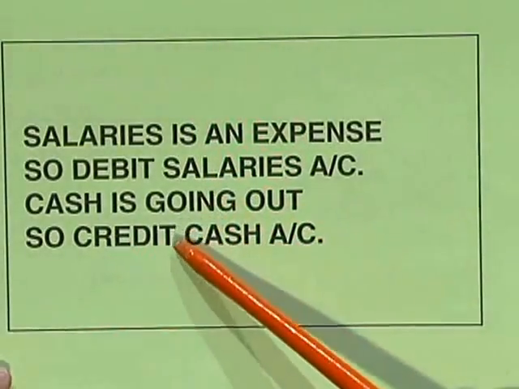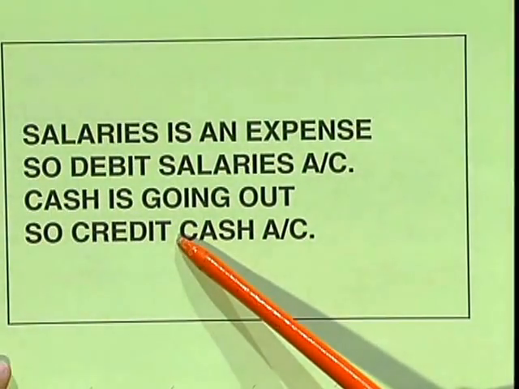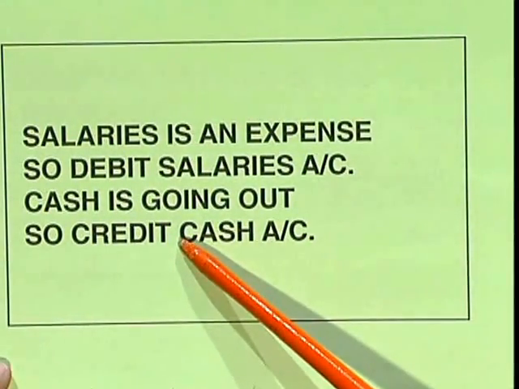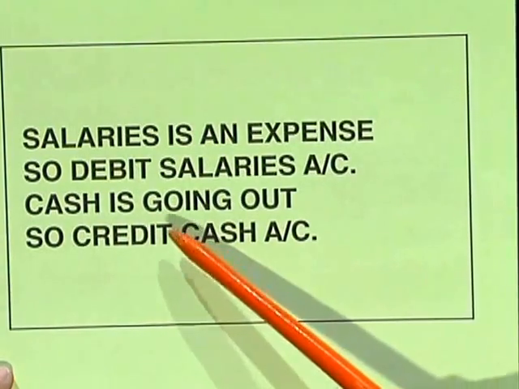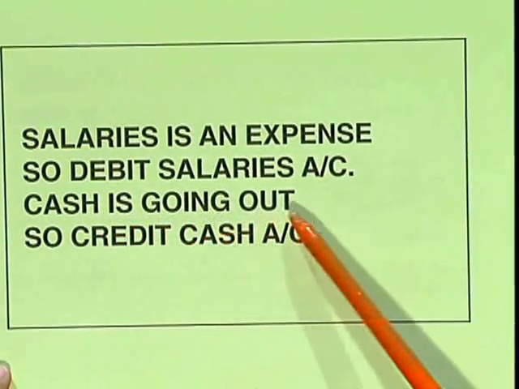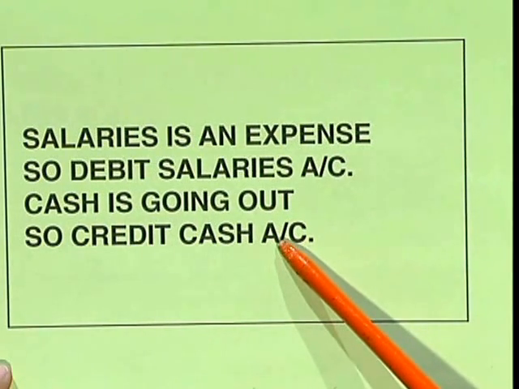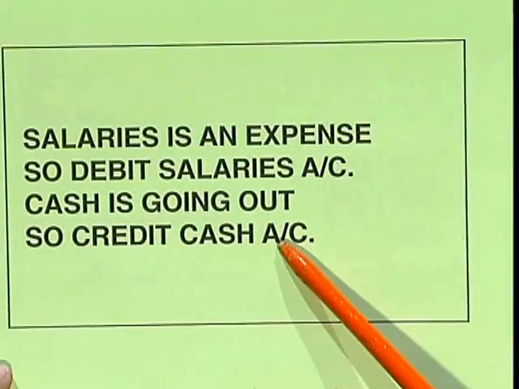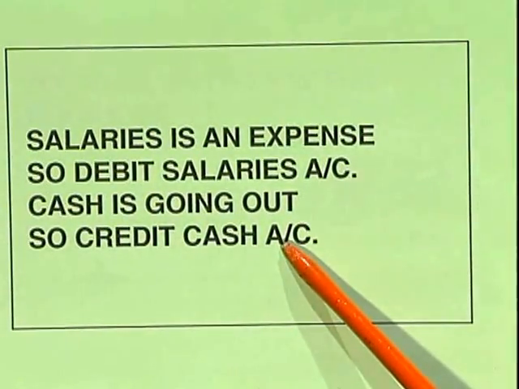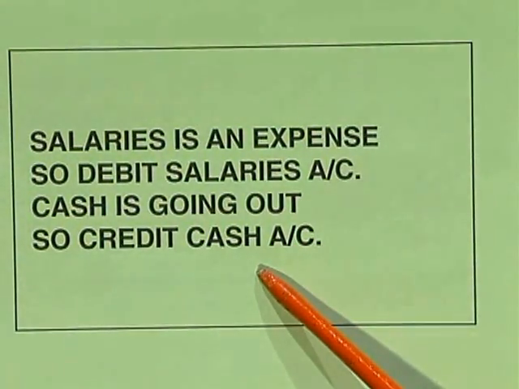Okay. Now coming to which account is to be credited. Naturally, if you debit one account, definitely you have to credit one more account. So cash. Cash is going out. Now what is cash? Cash is the real account. According to real account, the rule is debit what comes in and credit what goes out. So cash is going out of the business, so credit the cash account. So we have seen the third example also. So let us now actually write the journal entry.